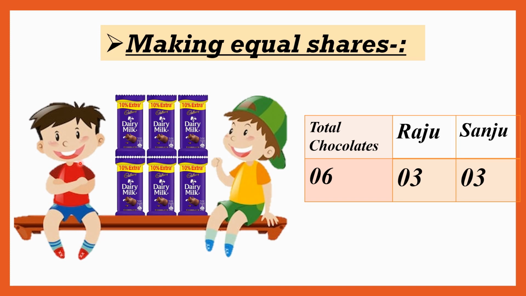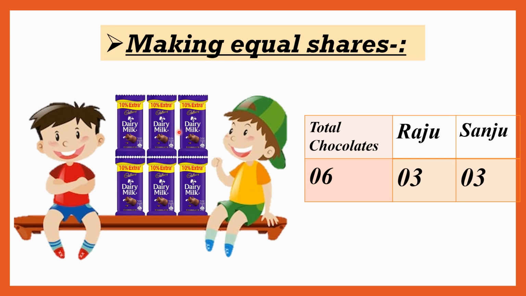If they share 6 chocolates between both of them, one part will go to Raju and the other to Sanju. How many chocolates will they get if they share equally, one by one? One for Raju, one for Sanju.